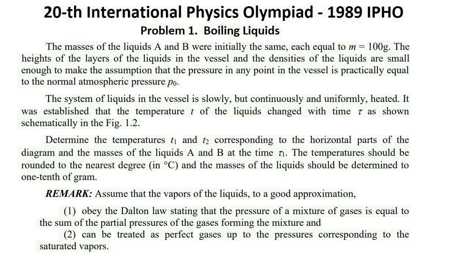The temperatures should be rounded to the nearest degree Celsius, and the masses of the liquids should be determined to 1/10 of a gram. Remark: assume that the vapors of the liquids, to a good approximation, first, obey the Dalton law stating that the pressure of a mixture of gases is equal to the sum of the partial pressures of the gases forming the mixture and, second, can be treated as perfect gases up to the pressures corresponding to the saturated vapors.